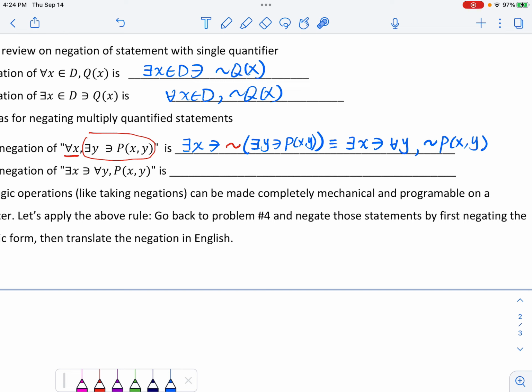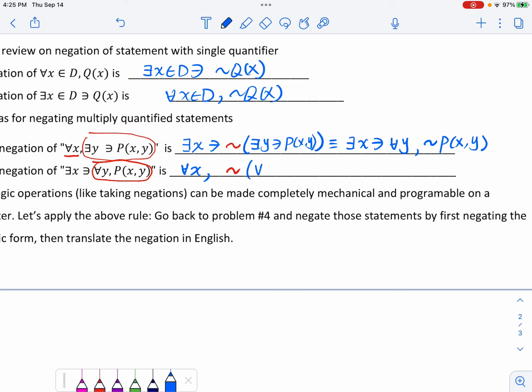Similarly, to negate the second one, there exists x, think of this as your Q of x, this is my predicate. Now it will be a universal statement, and then you will have to negate the second part.